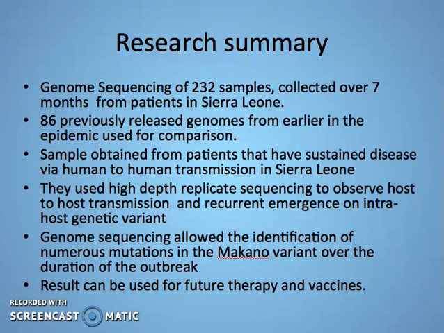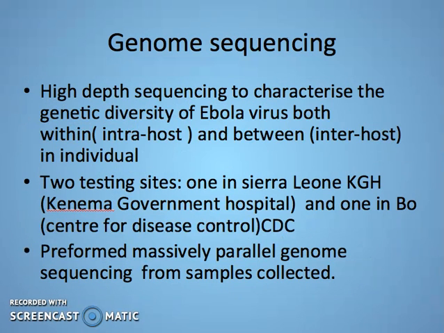The results obtained from this study, which looked at the human-to-human transmission of the disease, will help in controlling human-to-human transmission, as well as the development of the candidate diagnosis and vaccine, as well as future therapies. High-depth sequencing was used in order to characterize the genetic diversity of Ebola virus within intrahost and between interhost.